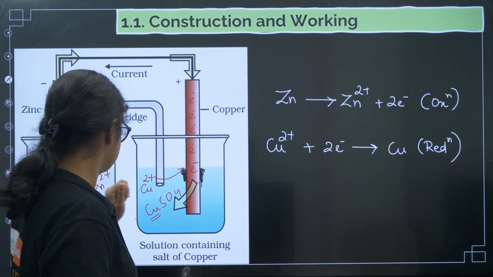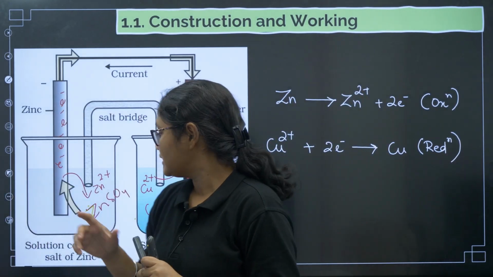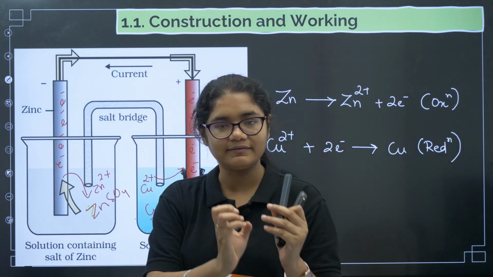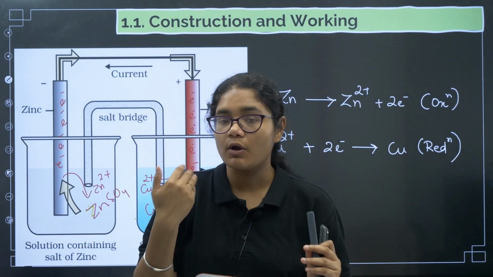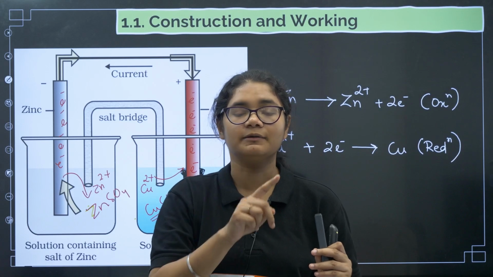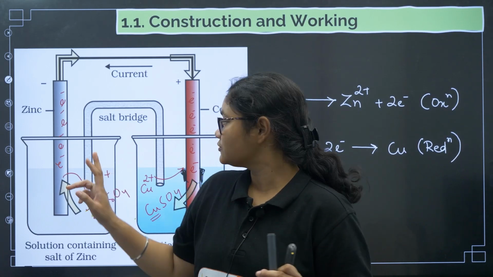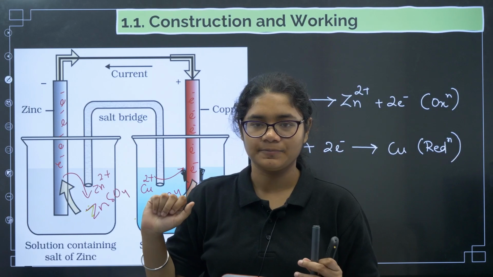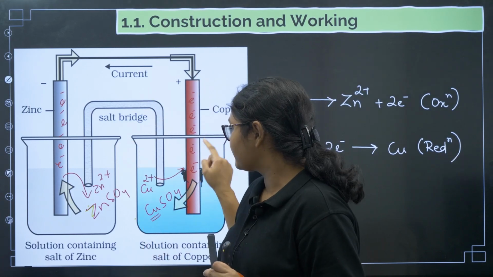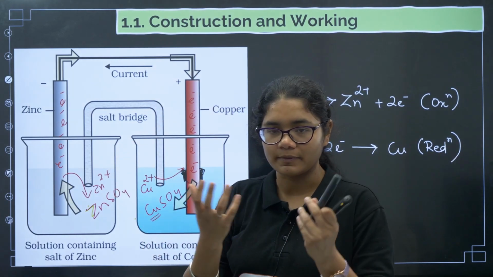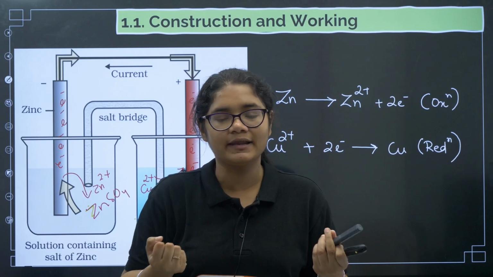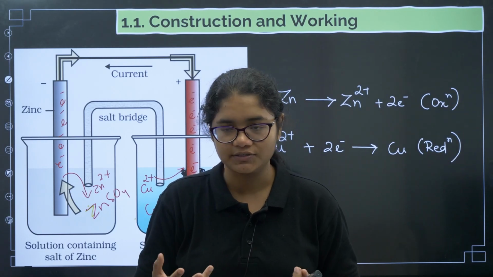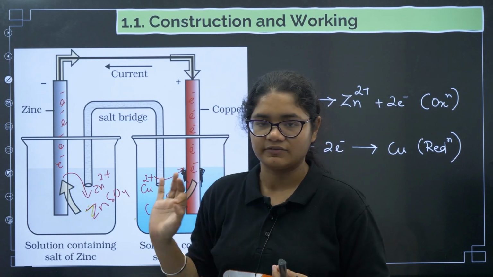Now what can you observe from the rod? Zinc is coming out, leaving electrons on the rod. So what will be the charge on the rod? It will be negatively charged, so that is why you can see a negative sign here. Now from this rod, electrons are going out, and Cu2+ from the solution is taking the electrons from the rod, so we can say that this rod is positively charged. That is why we see a positive charge here.